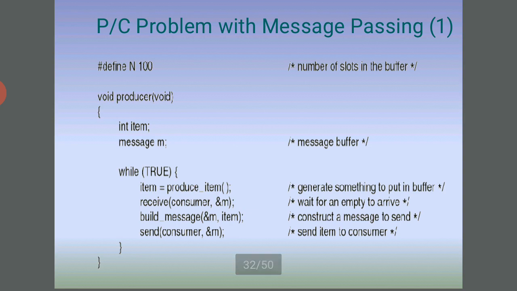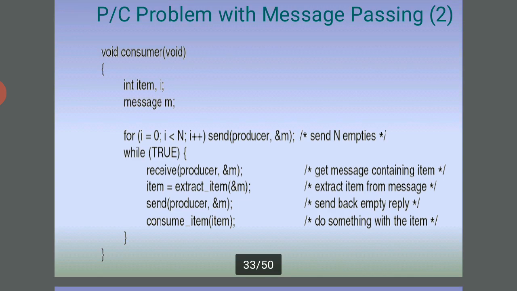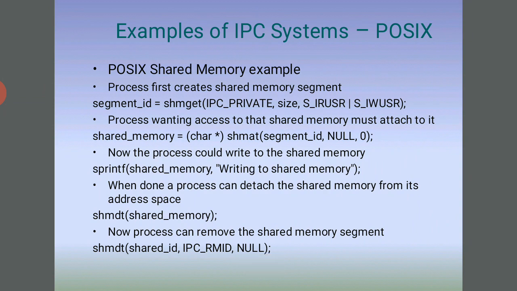PC problems with message passing. So these are the examples of the PC problem with message passing, and then examples of IPC systems, POSIX. Here, POSIX shared memory examples. The process first creates a shared memory segment using shmget, with IPC_PRIVATE, size, and S_IRUSR. A process wanting access to the shared memory must attach to it using shmat.